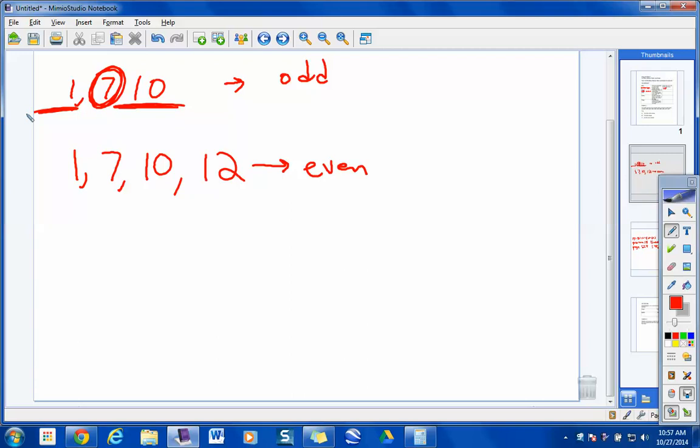However, what happens in the situation where you've got an even set like this? Well, the middle's actually right here. Okay, it's between the 7 and the 10. So what I've got to do is average the 7 and the 10. Basically take 7 plus 10 and divide by what? 2. So in an even set, you're taking the 2 middle values, adding them up and dividing by what value? 2. What's 17 divided by 2 going to get me? So the median in this set, not listed, but it's generated from the 2 middle values. It's the average of the 2 middles.